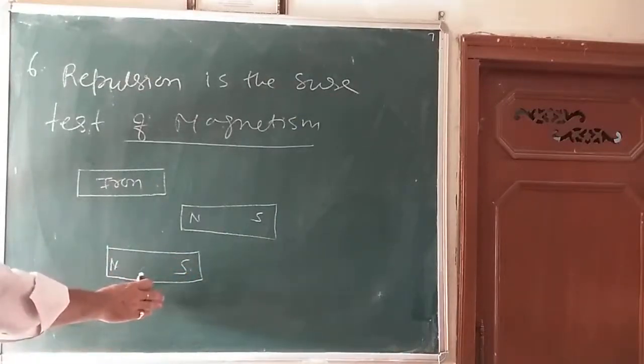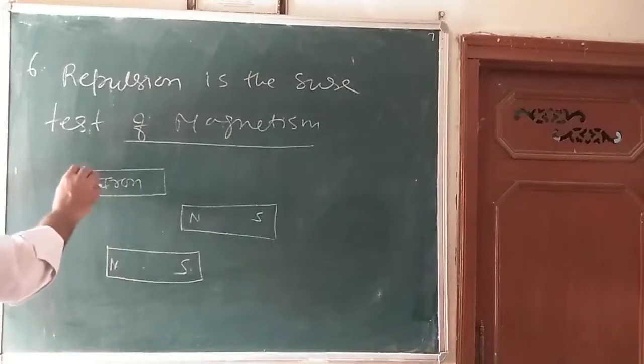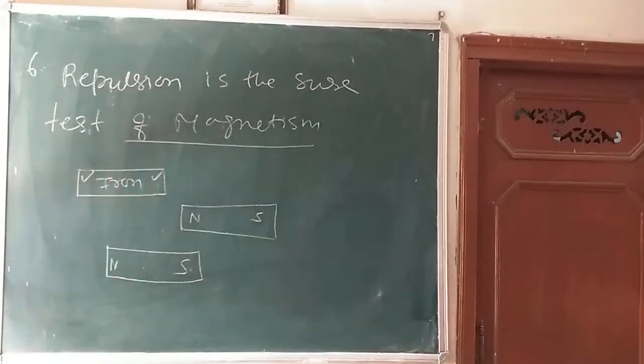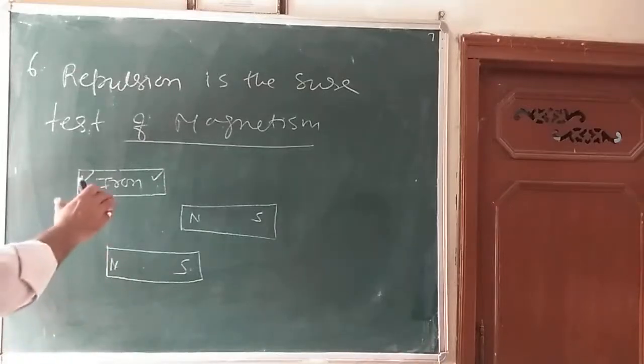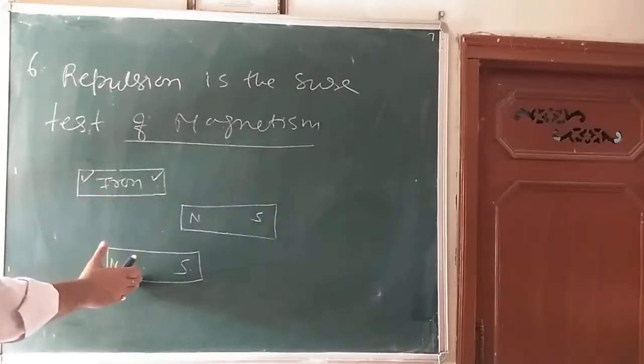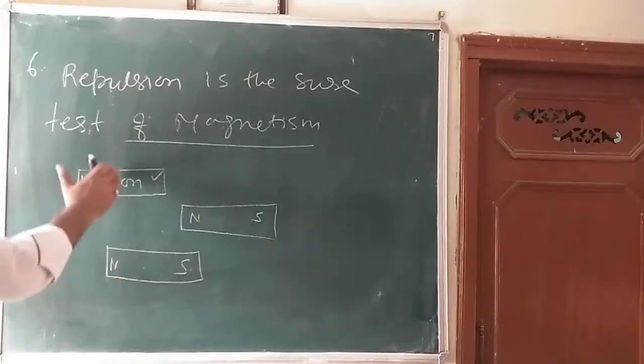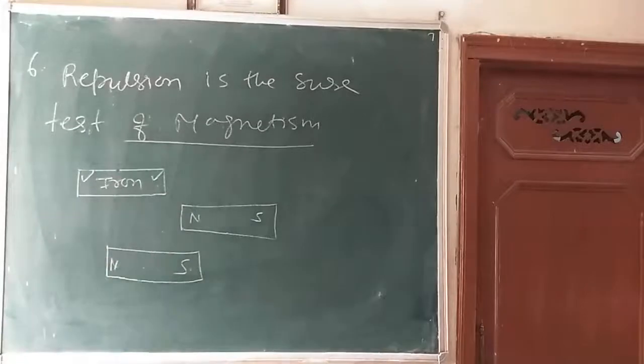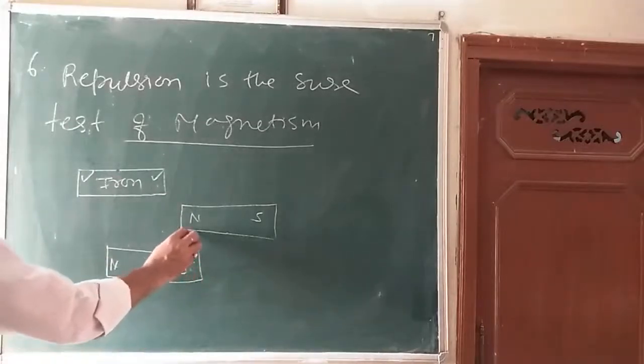This bar magnet attracts the iron from either of its ends. It will attract. So when we take another bar magnet, it attracts the iron, and also one end of the bar magnet. If you bring this south pole near it, that will attract.